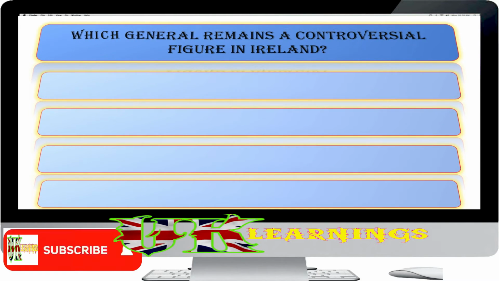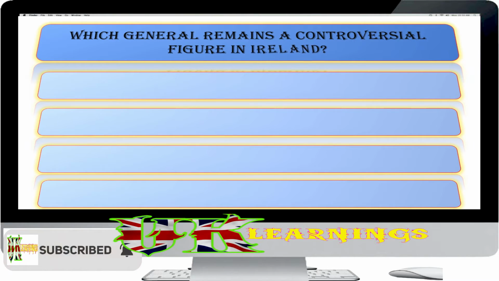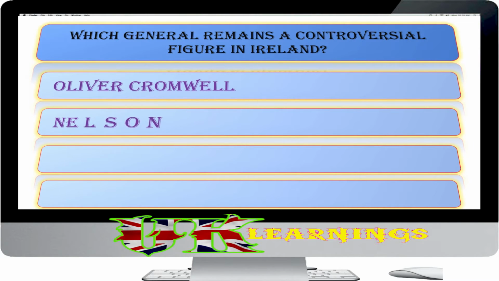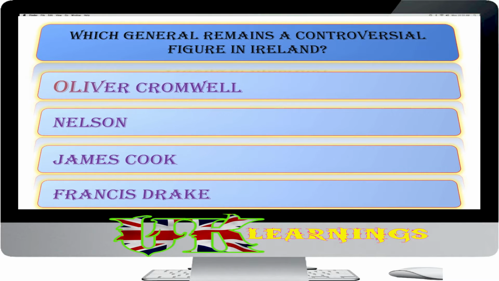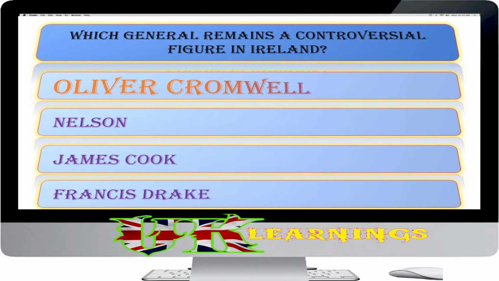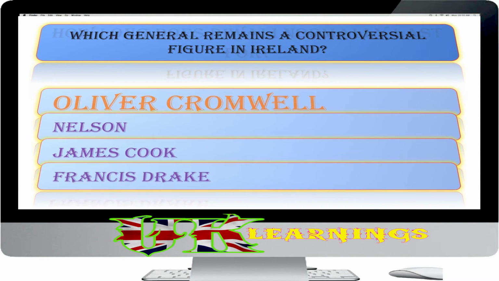Which general remains a controversial figure in Ireland? Oliver Cromwell, Nelson, James Cook, Francis Drake. The answer is Oliver Cromwell. Cromwell was successful in establishing the authority of the English Parliament in Ireland, but did this with such violence that even today Cromwell remains a controversial figure.